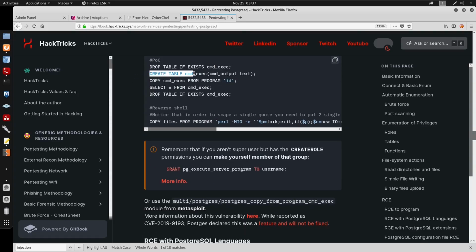They create the new table for the output, and also the text. They copy from program the command for id, which is the command that's going to be run. And they do run the select. I'm guessing this is what's going to output it, right? We can see the output or copy. I believe this shows the output, right? So let's see if we can start by doing this. I'm going to copy this.